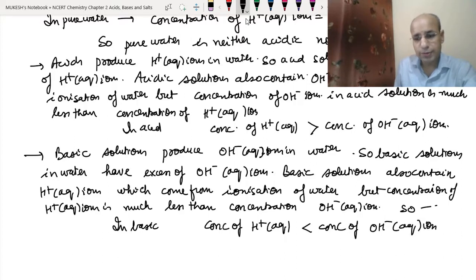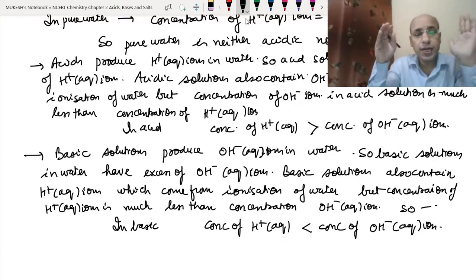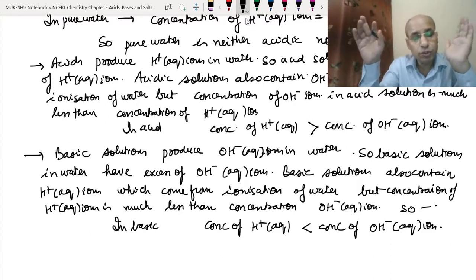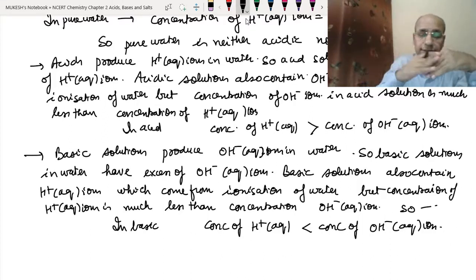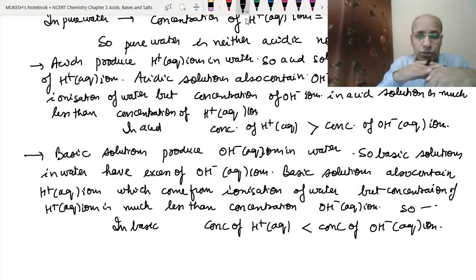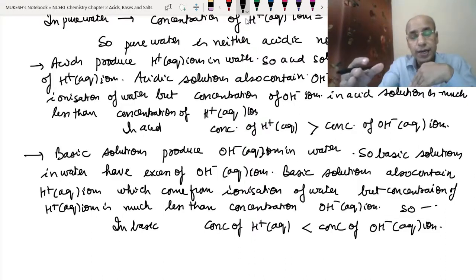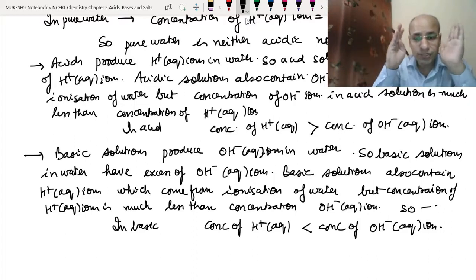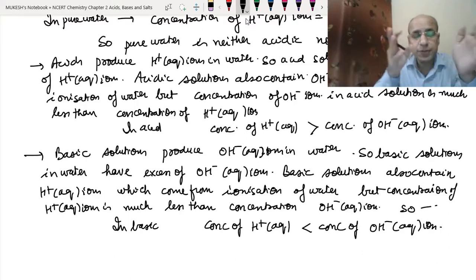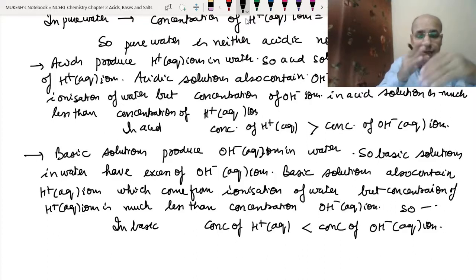Sometimes they ask you a question: do acidic solutions and basic solutions also contain both kinds of ions? Yes, acid solutions also contain hydroxide ions, and basic solutions also contain hydrogen ions, but their relative concentrations are different. If it is an acidic solution, it will have a higher concentration of hydrogen ions than hydroxide ions. If it is a basic solution, it will have a higher concentration of hydroxide ions than hydrogen ions.